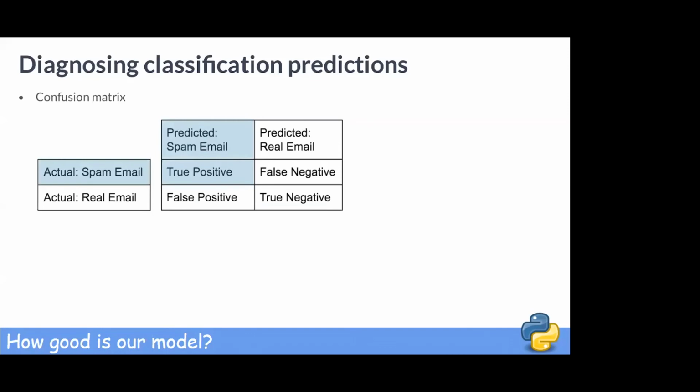Note that correctly labeled spam emails are referred to as true positives and correctly labeled real emails as true negatives, while incorrectly labeled spam will be referred to as false negatives and incorrectly labeled real emails as false positives. Usually, the class of interest is called the positive class. As we are trying to detect spam, this makes spam the positive class. Which class you call positive is really up to you.